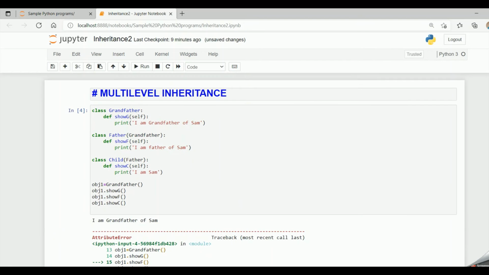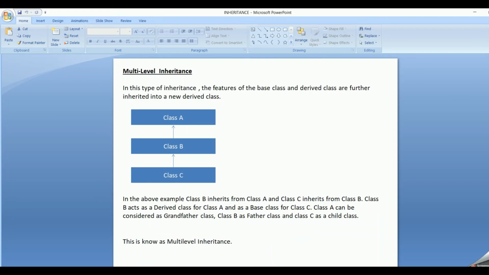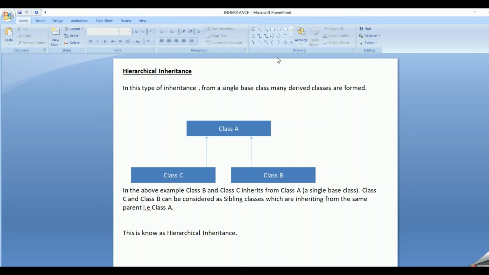So this was the multi-level inheritance for you friends. Hope you have understood it. Now let's go on to the next inheritance method, which is the hierarchical inheritance. In this type, from a single base class, we can have many derived classes. So in multiple inheritance, we saw one derived class inheriting from many base classes. But here, from a single base class, we can have multiple derived classes, many derived classes.